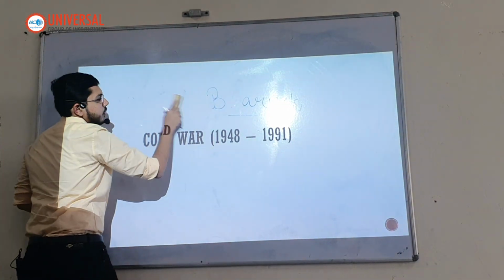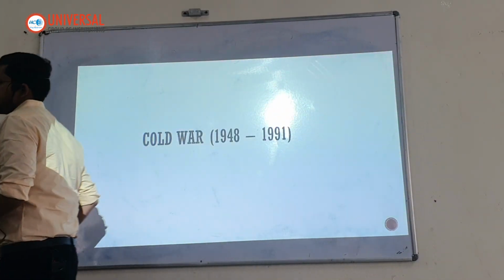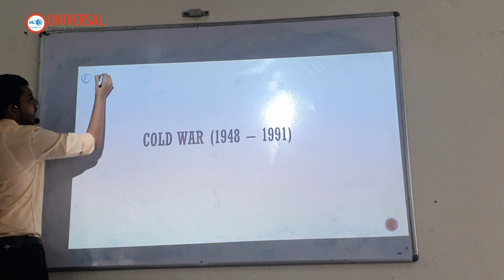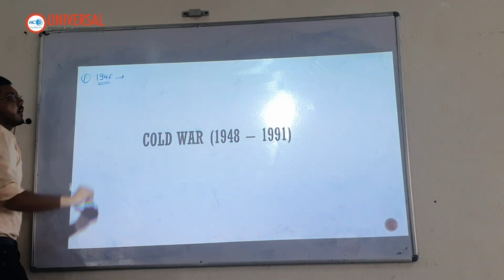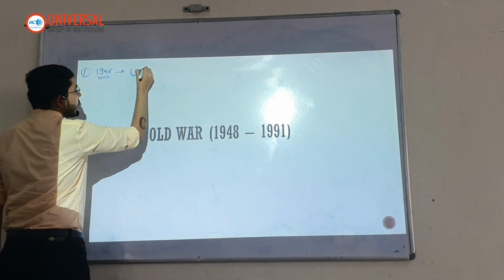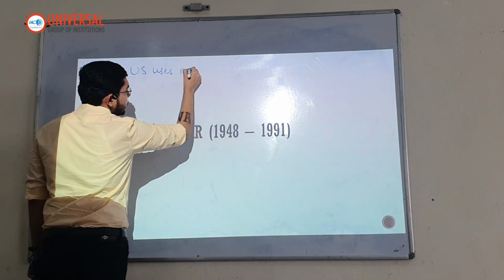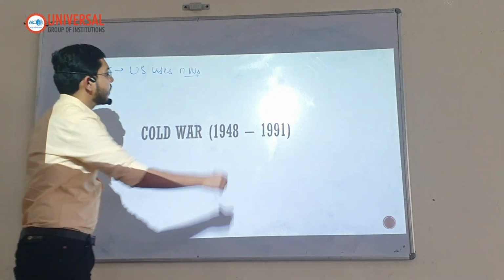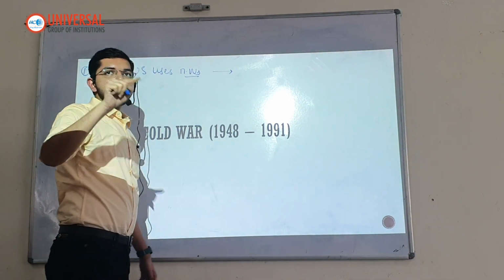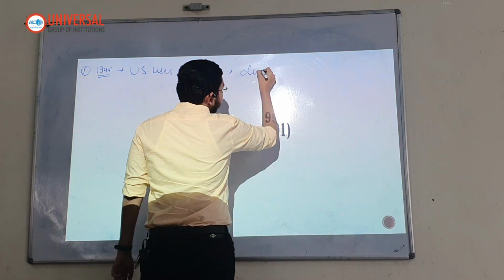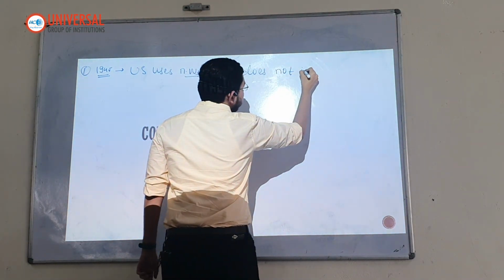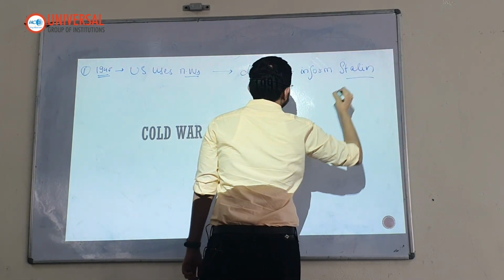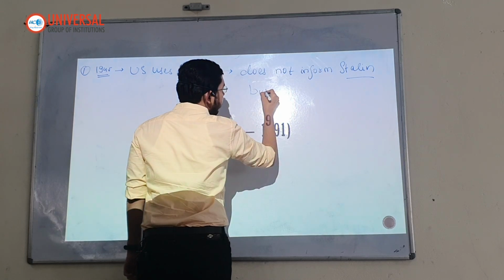It's a very significant and a very important topic from UPSC's point of view. The first event is that in 1945, US uses nuclear weapons against Japan, and it does not inform Stalin that it is going to do so, but informs Churchill.